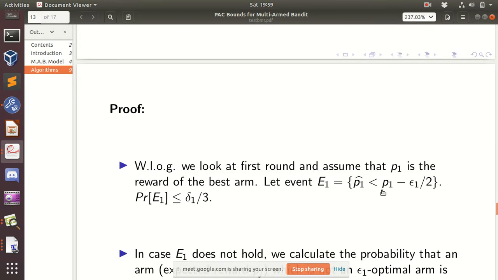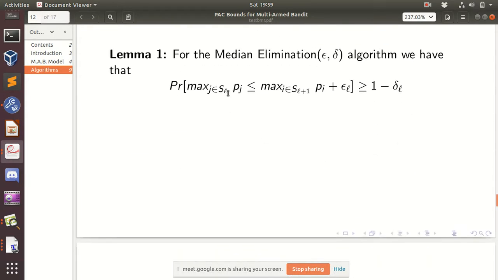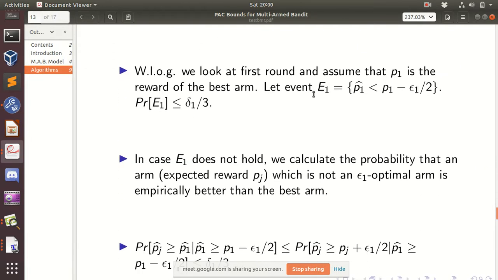So we'll look at round one, meaning we can keep L equal to 1, and we can do the analysis, and similar analysis will follow for every round by replacing 1 with L and so on. So we look at the first round, and we assume P1 is the reward of the best arm. Let us define this event: the event that P1 cap is less than P1 minus epsilon 1 by 2.